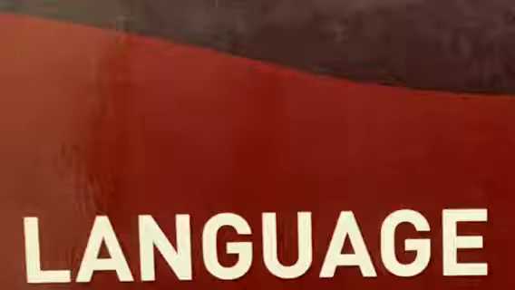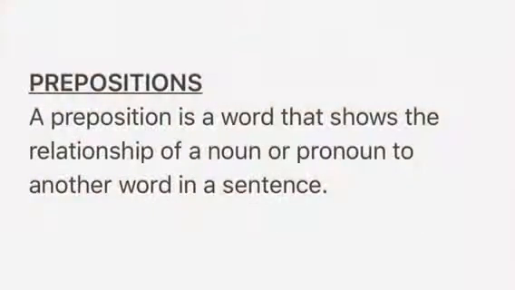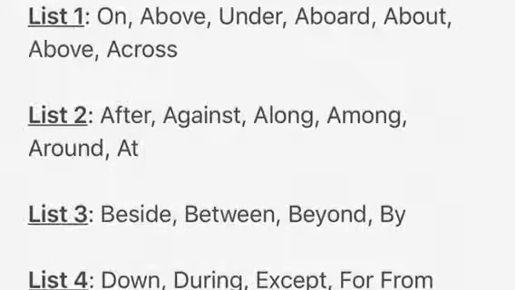And in language, students have been learning prepositions. And so as just a reminder, a preposition is a word that shows the relationship of a noun or pronoun to another word in the sentence. And so far we have learned list 1, list 2, list 3, and list 4.